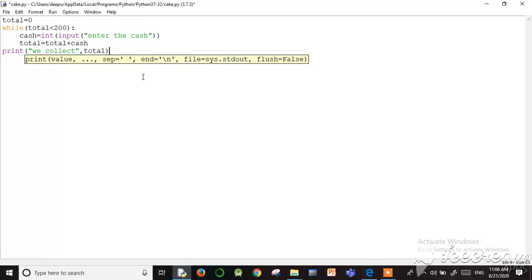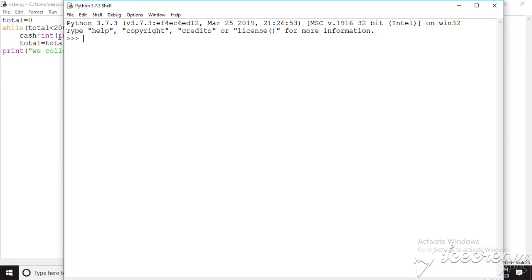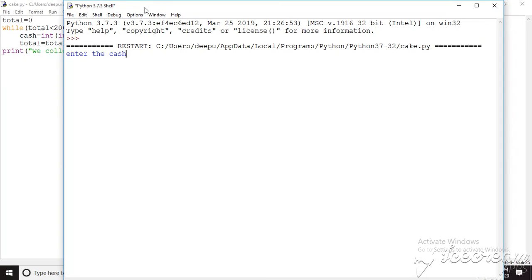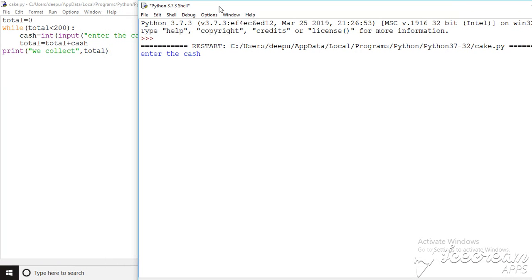So this is the simplest program. So we need to run that program, one module. So enter the cash. So in the question we can take it as 10, 20 or 50. So I input first 10 rupees, then again 20 rupees, then 50 rupees, 20 rupees, 50 rupees, 20 rupees, 10 rupees, 50 rupees.